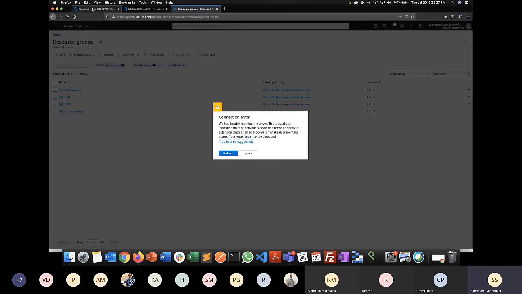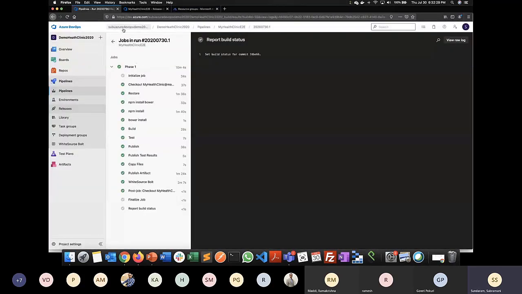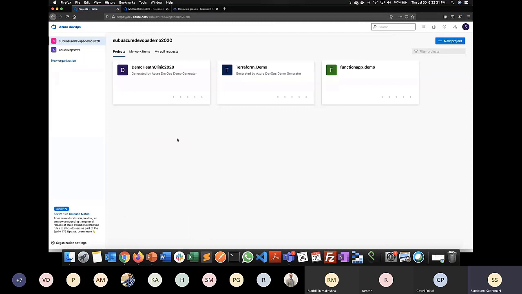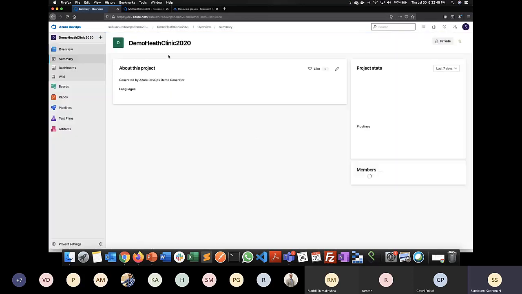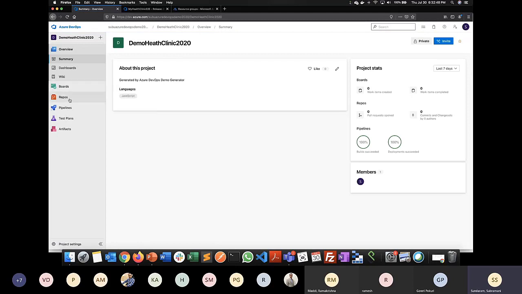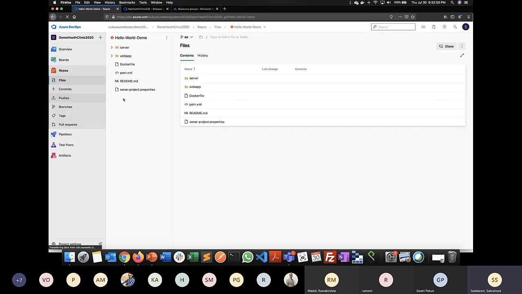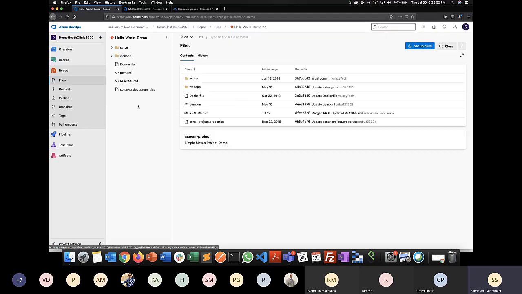Okay, so this is my Azure DevOps. I won't take much time to tell you how to create an account and other things, because everything is recorded as part of your video, and you can look into it. This is my home screen of Azure DevOps, and these are all the different projects that I have. I'm just going to this health clinic project. This is my repositories. Here I have the list of all the files and everything.